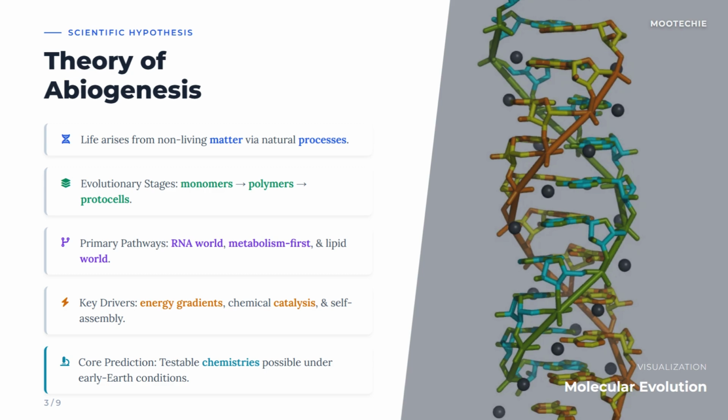Central pathways: RNA world, metabolism first, and lipid world. Scientists debate which came first: genetic molecules like RNA, self-sustaining chemical reactions, or cell membranes. Key drivers: energy gradients, chemical catalysis, and self-assembly. Factors like heat differences, mineral surfaces, and the natural tendency of molecules to organize themselves pushed this chemical evolution forward. Core prediction: testable chemistry is possible under early Earth conditions. The theory is scientific because it makes predictions we can test in the lab, trying to recreate the steps that might have happened long ago. Let's look at some of the key experiments that support the idea of abiogenesis.